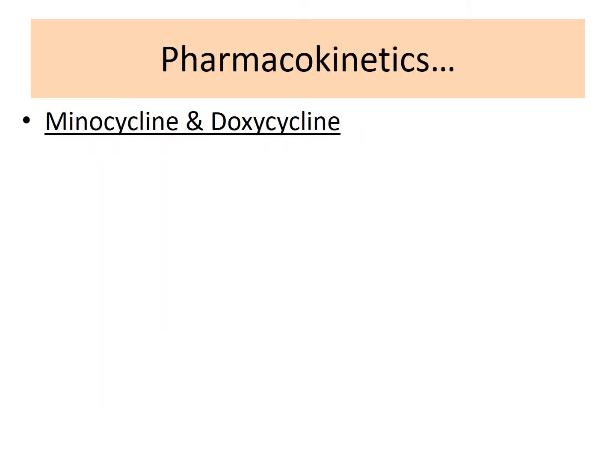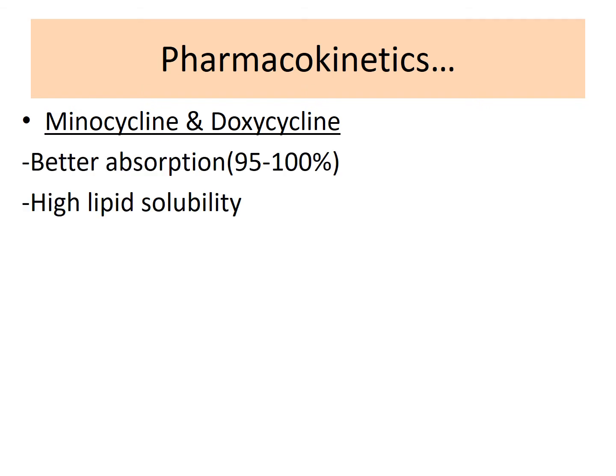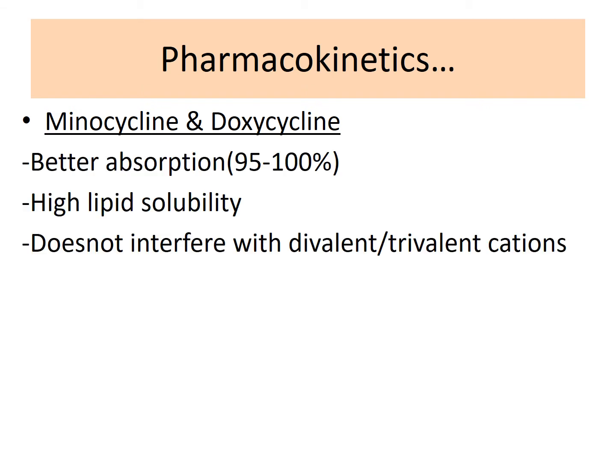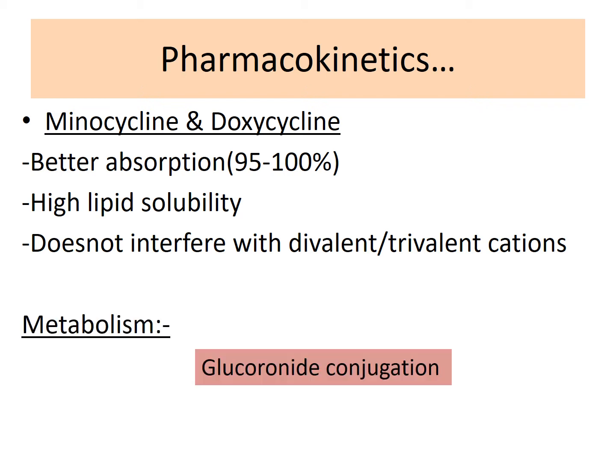Among the tetracyclines, minocycline and doxycycline are better absorbed. They have high lipid solubility as well as they do not interfere much with divalent or trivalent cations. Most of the tetracyclines are partly metabolized in the liver and excreted unchanged through the urine, and the major metabolism is by glucuronide conjugation.